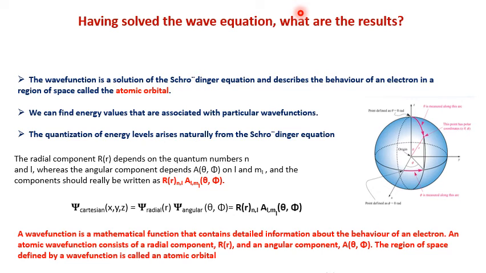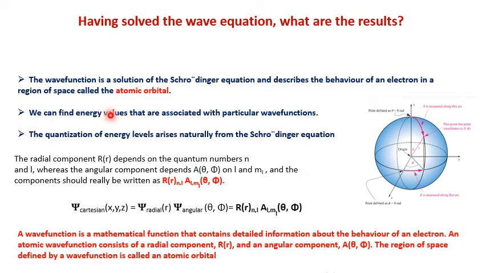Having solved the wave equation of the Schrödinger equation, what are the results we get? First, by solving the Schrödinger equation, you will get the value psi, which is a wave function. So the wave function psi is a solution of the Schrödinger equation, and it describes the behavior of an electron in a region of space, which is called an atomic orbital. By this way, the concept of atomic orbital comes into the picture. In the next video, I will talk about this atomic orbital in detail.